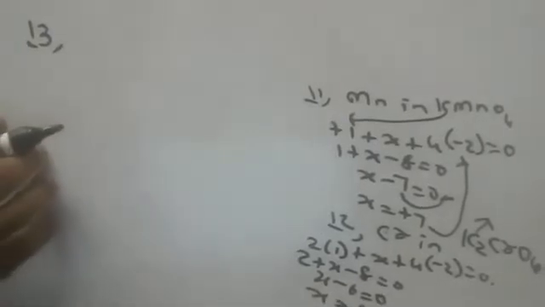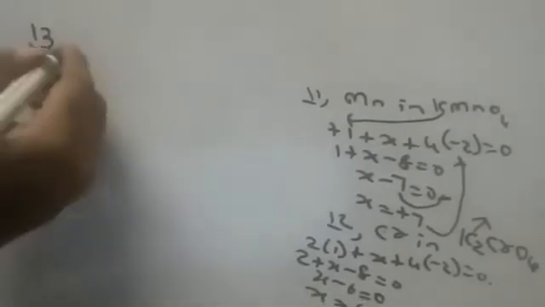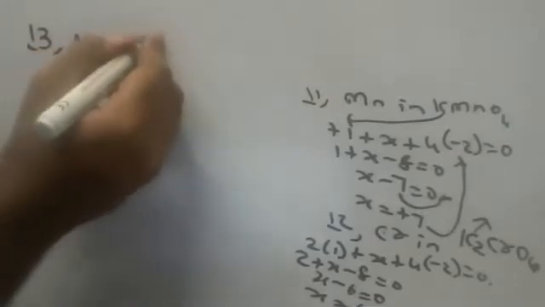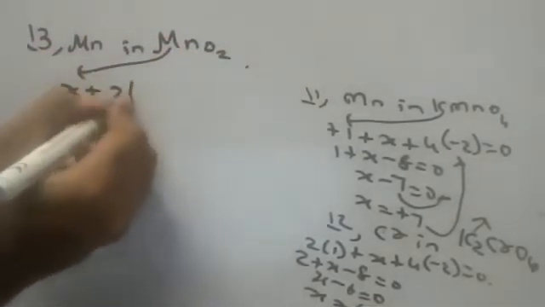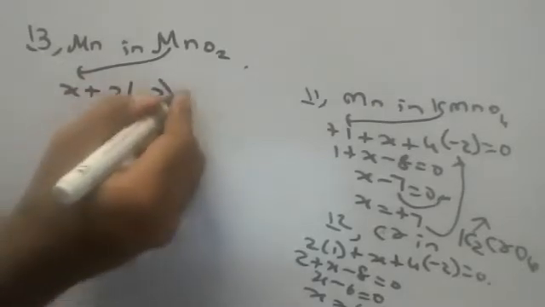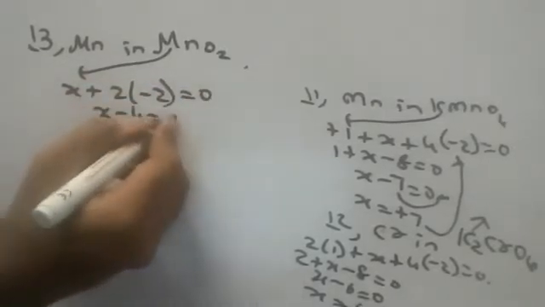13th question, children. What is this? Find the oxidation state of Mn in MnO2. So Mn is what, children? X plus 2 into oxygen is -2 always, is equal to 0. X minus 4 is equal to 0.